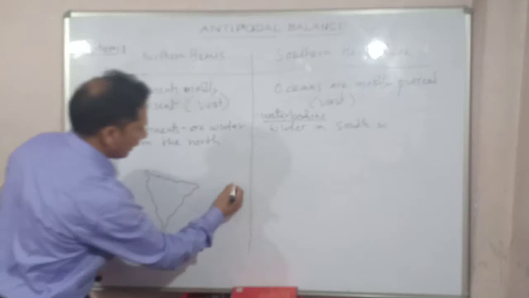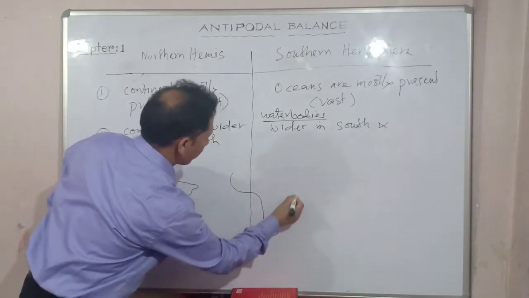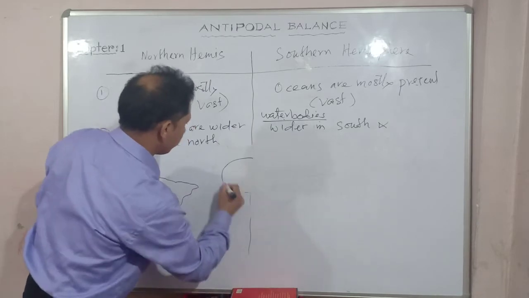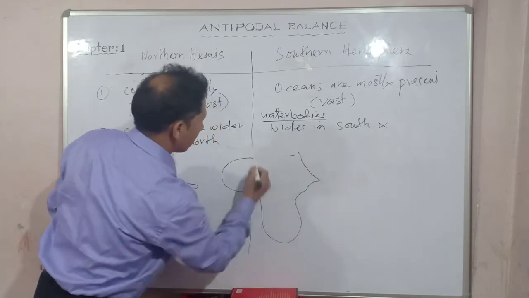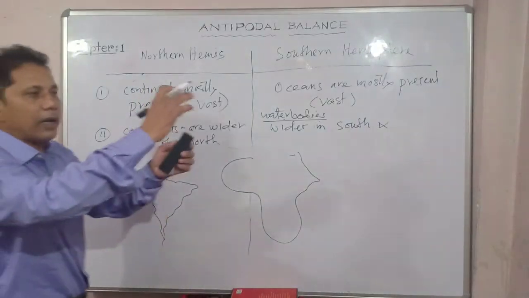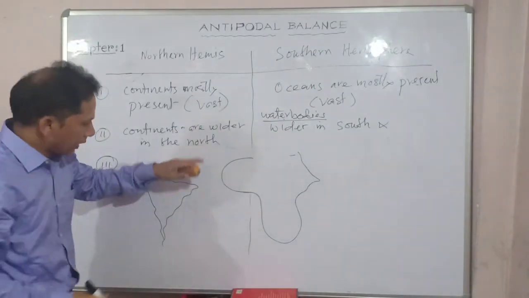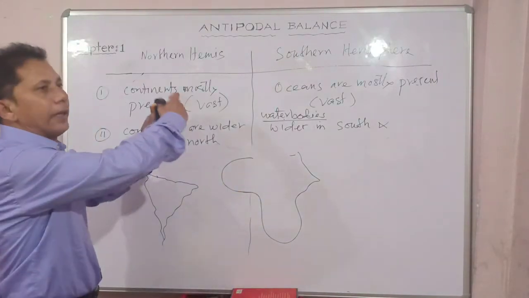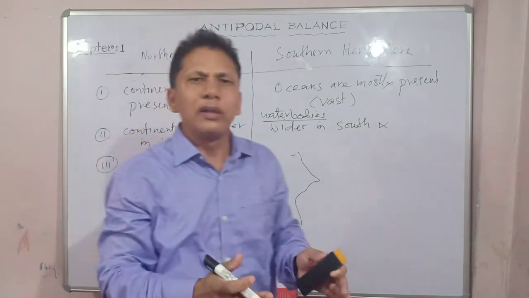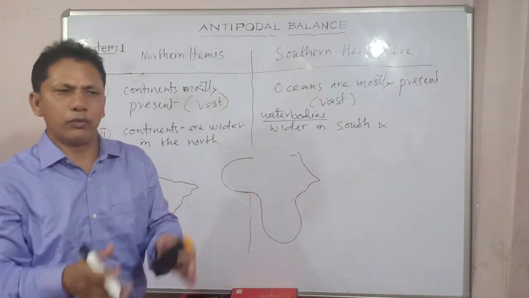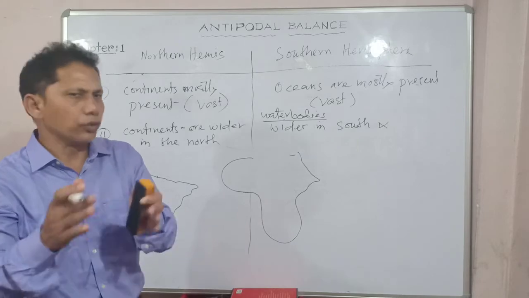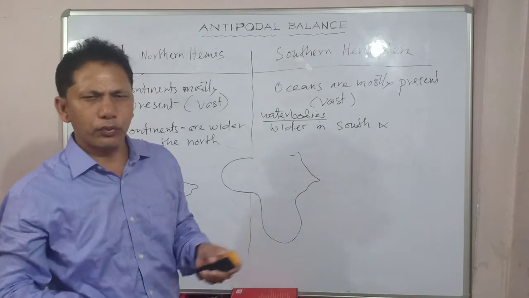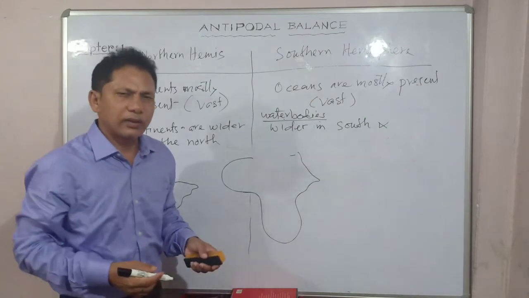South America, and the shape of Africa, roughly, if I try to draw it, and there are some island countries also, it is tapering towards the south. This is South America and Africa, where the oceans are also narrowing down towards the north. So this is how the total balance is maintained, which is known in geographical terms as antipodal balance. And this much is enough to write your answer of 3 marks.